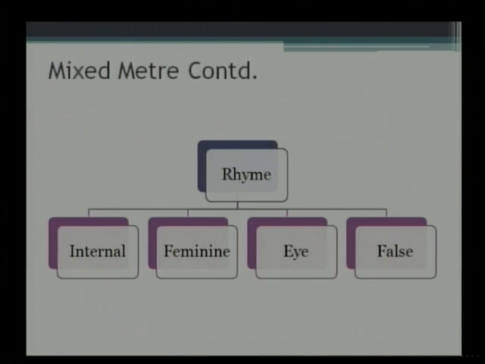For example, we can have internal rhyme. Namita, can we have a line or two, please? This is from The Ancient Mariner. "And now there came both mist and snow, and it grew wondrous cold, and ice, mast high, came floating by, as green as emerald." Notice, my dear students, that the rhyme is within the line.